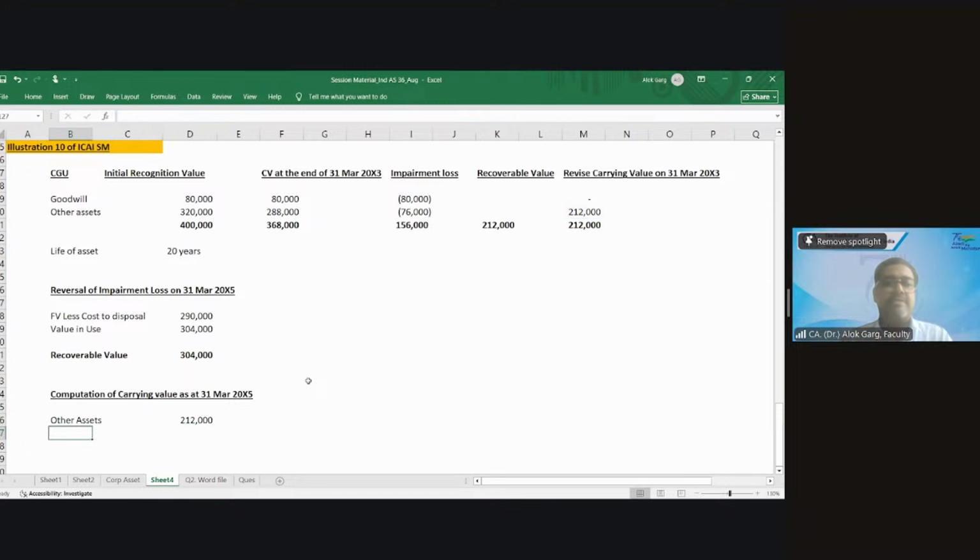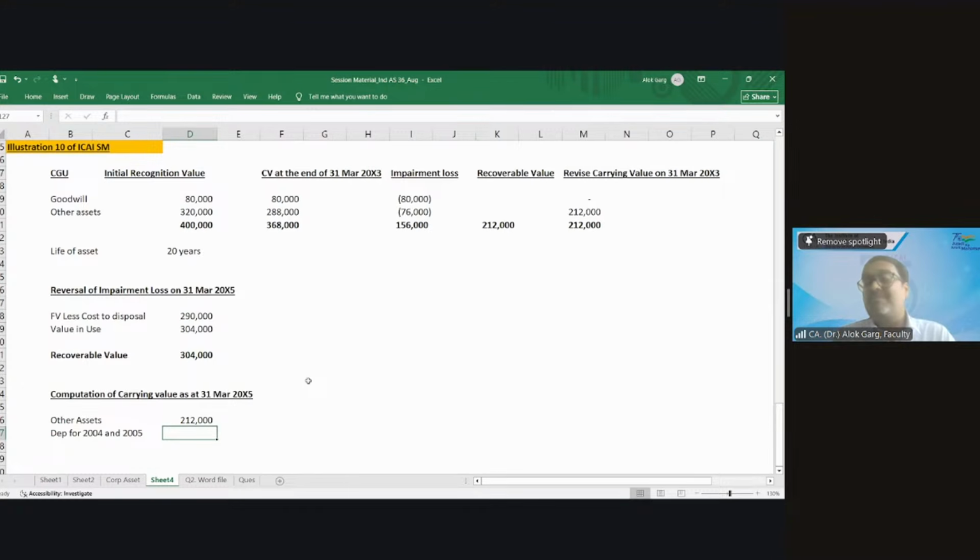Now depreciation for 2 years, 20x4 and 20x5. What is the depreciation for 2 years? Because the carrying value is 2,12,000 divided by the remaining life, that is 18 years.